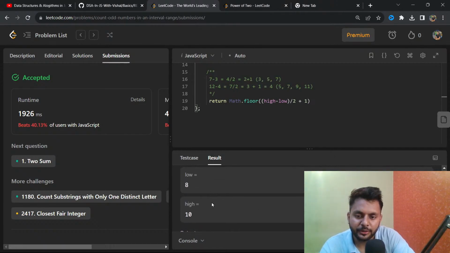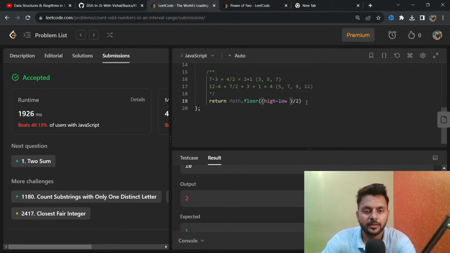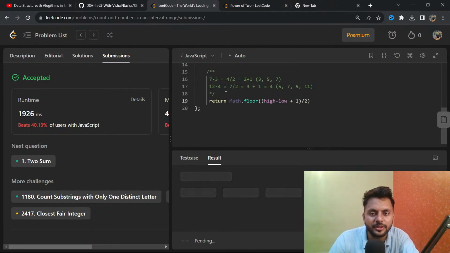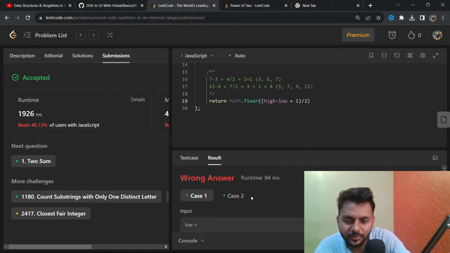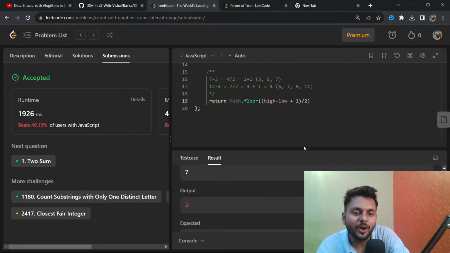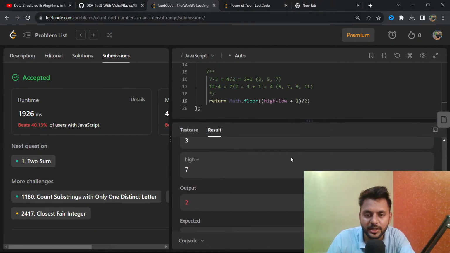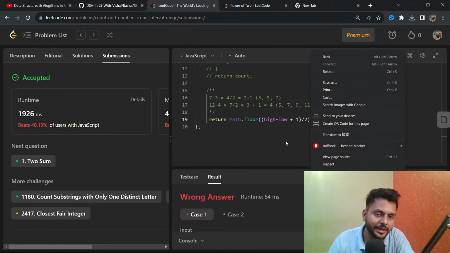8 and 10, so it will be 10 minus 8 is 2. So this plus should be, you have to check it. You have to check so many, like 3 minus 1 plus 1. So you have to run a few examples to understand why it's not working, and this is one of the ways of solving that.